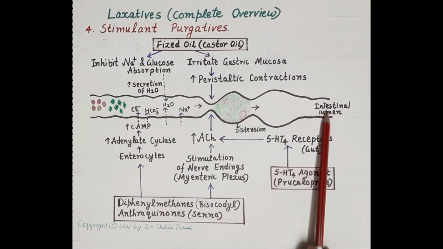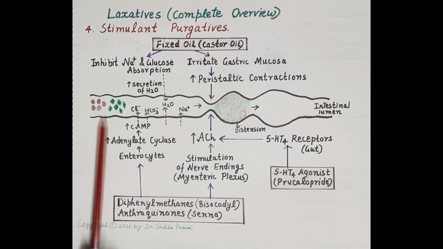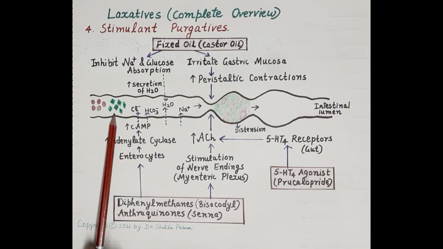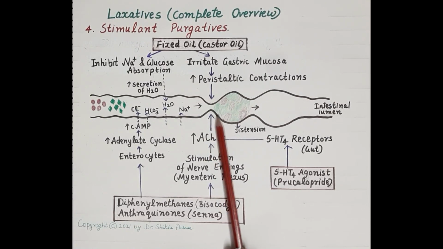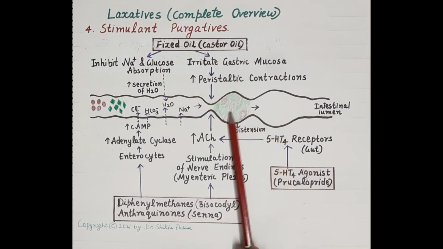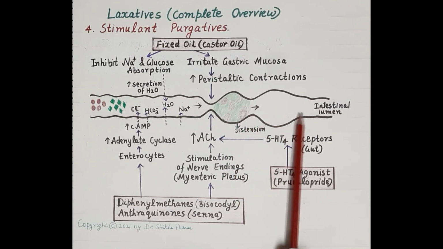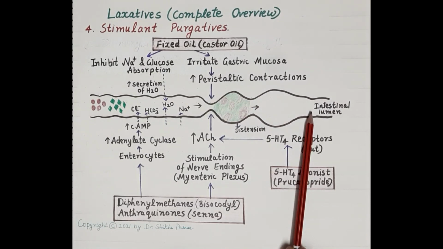This is the intestinal lumen. Here are present the hard feces, and these are the stimulant purgatives, here the diphenylmethanes, that is bisacodyl. Bisacodyl acts directly on the colonic mucosa. It stimulates sensory nerve endings in the wall of the intestine and rectum, which releases acetylcholine, and acetylcholine stimulates peristaltic contraction of the colon, facilitating removal of feces, and therefore it causes defecation.